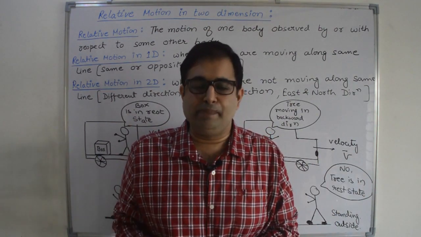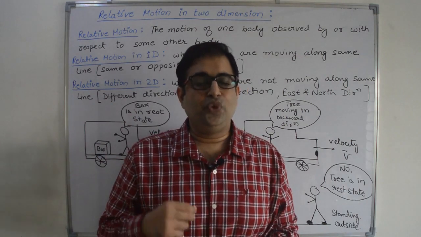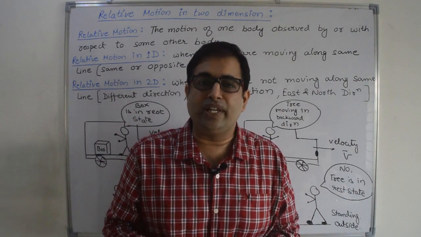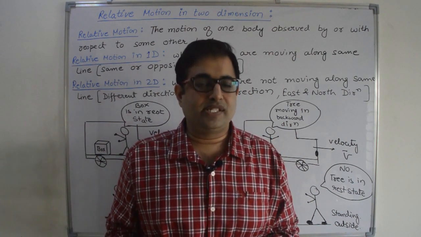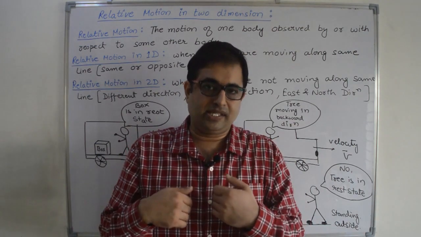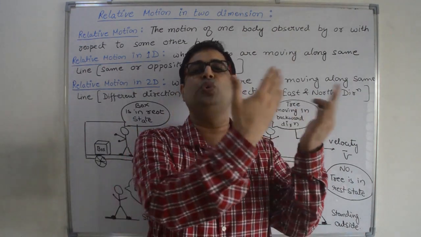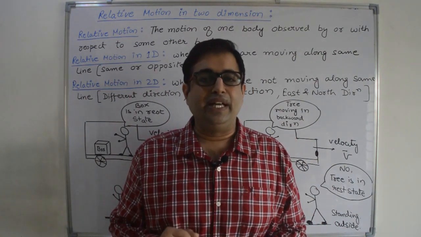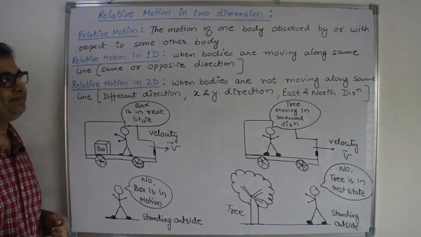Some other examples: normally in a friend circle we say, if you were at my place, then you can understand my situation, my pain. What is the meaning of this? What does he want to say? He wants to say that come to my place and see the situation, right? That means relative to that person. Now let us start the basic theory of relative motion.